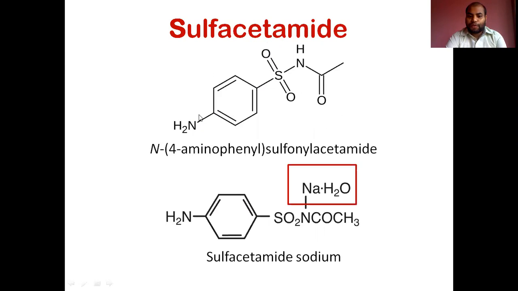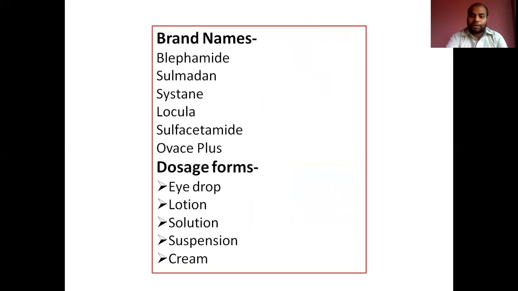The N indicates the amino group or any amine derivative, and the sulfonyl acetamide is attached to the nitrogen. So the name is N-4-aminophenyl sulfonyl acetamide.